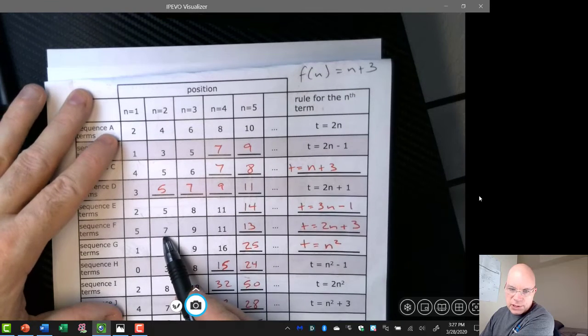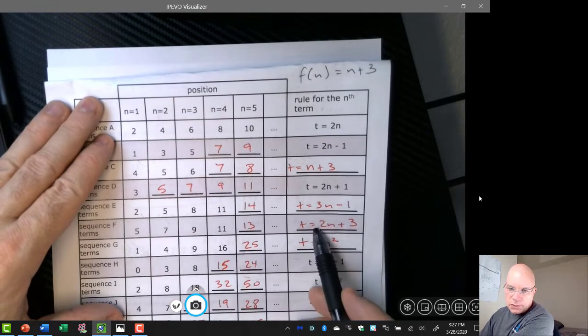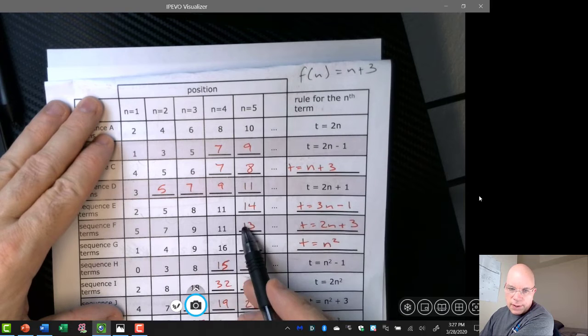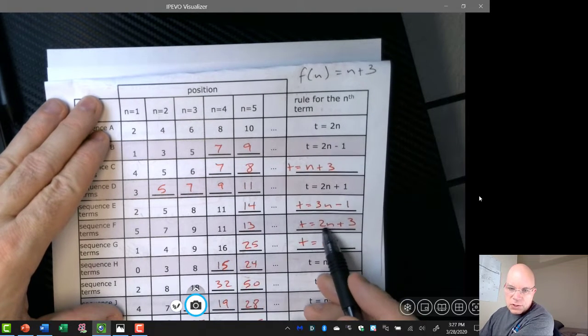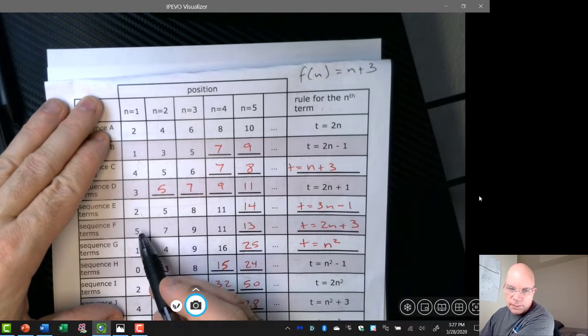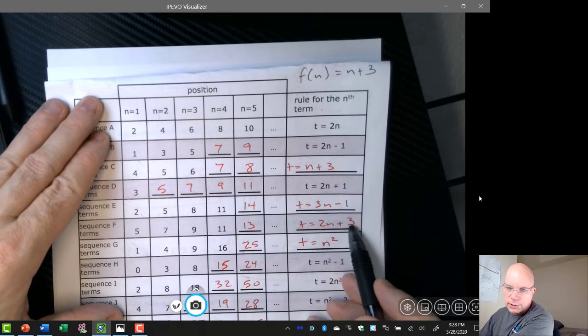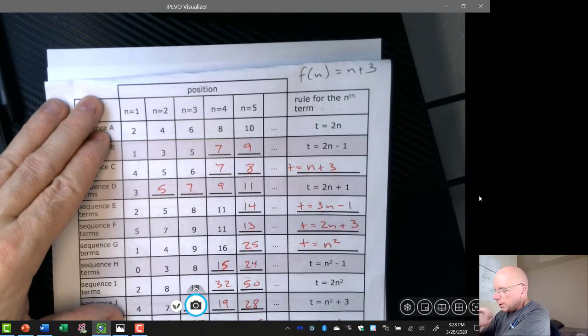Sequence F was increasing by 2 each time, so we have a 2n. And that's why we go from 11 to 13 for that last blank. But when you just double the position value, like if you double when n equals 1, you get 2, but we needed 5, we needed 3 more than that. That's why the rule is 2n plus 3.